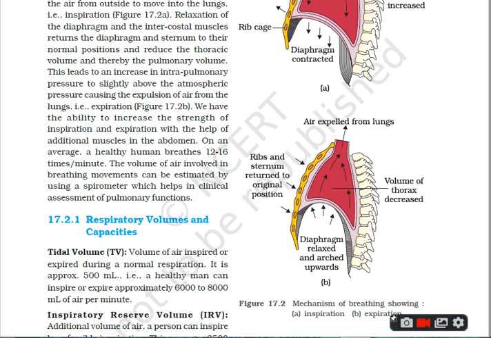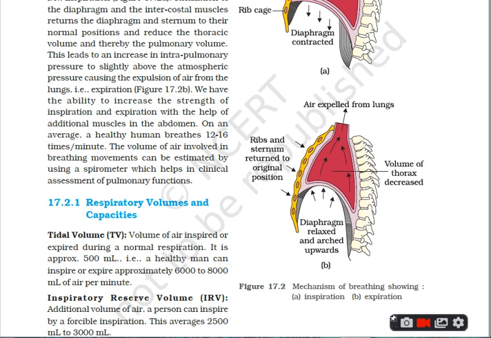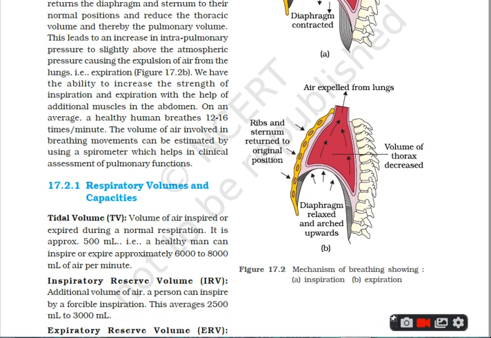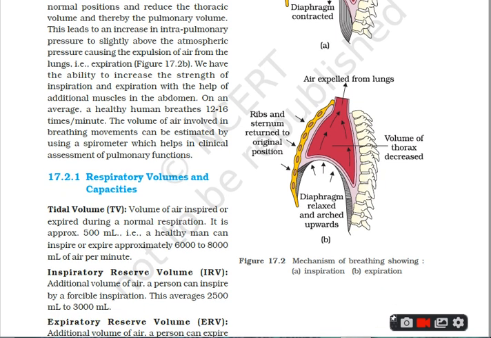So both I have explained to you many times. I hope you are going to understand the inspiration as well as expiration. Now here I recall for you the respiratory volumes and the capacities.